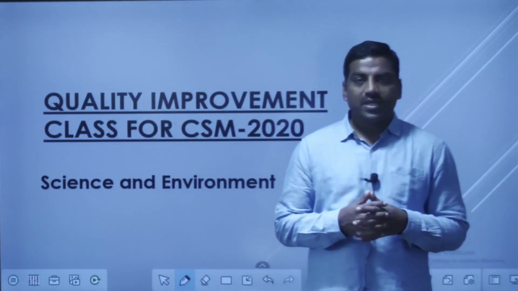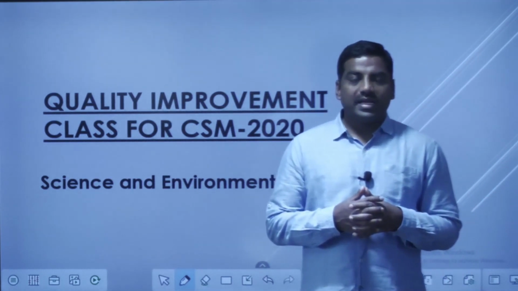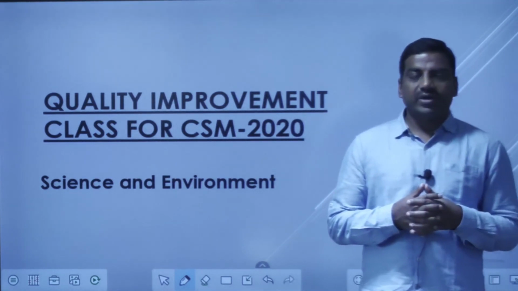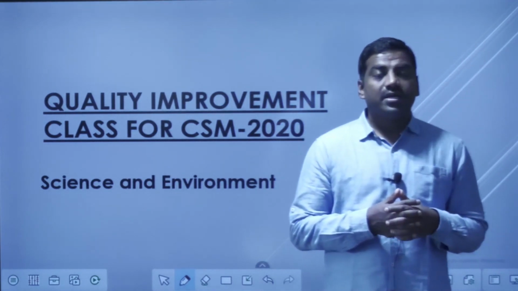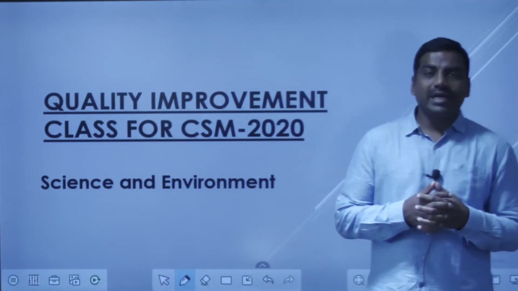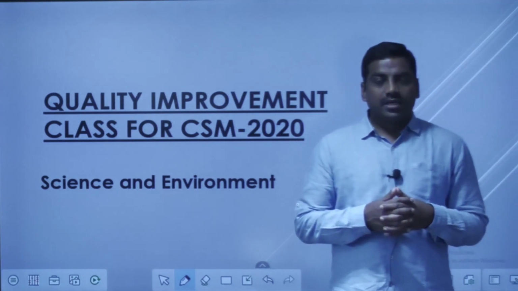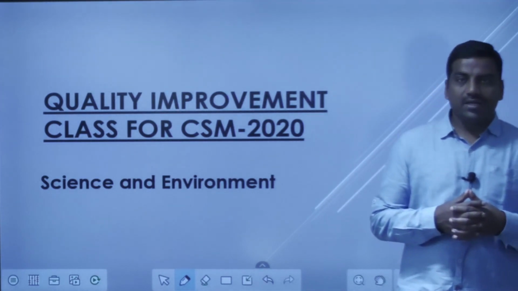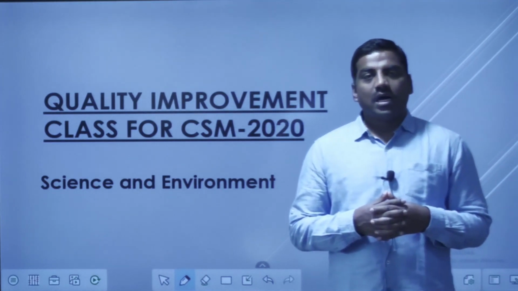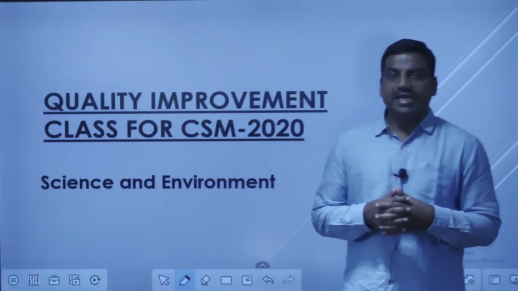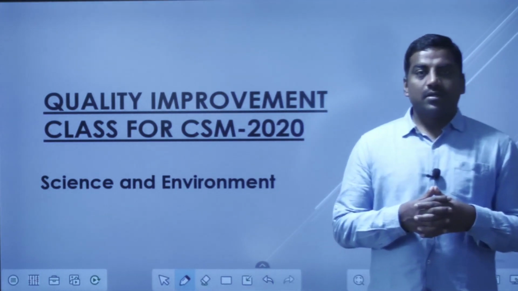In this session, I'll be telling you the trend of the last 7 years, how the questions are appearing from these particular areas, that is science, technology and environment. We'll be looking into the weightage that has been given to this section, and we'll be dealing with the pattern of the questions, like how the questions are appearing, from which area they're asking, and under those areas, the type of questions.